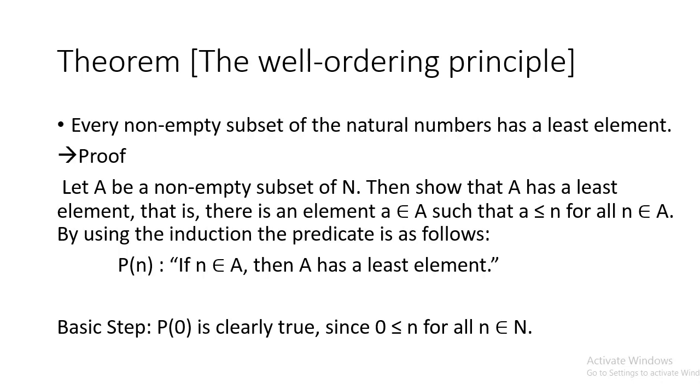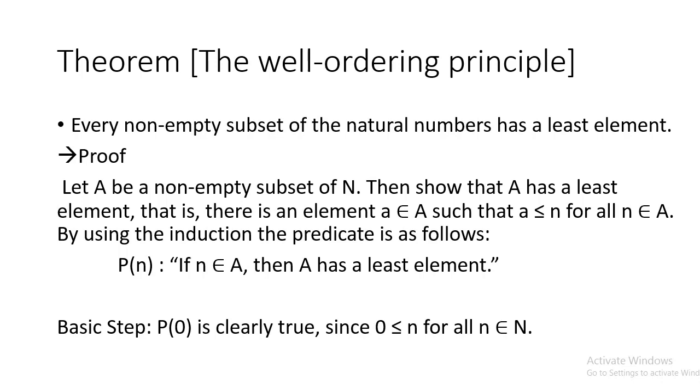Then we show that A has a least element. That is, there is an element a belonging to A such that a is less than or equal to n for all n belonging to A.